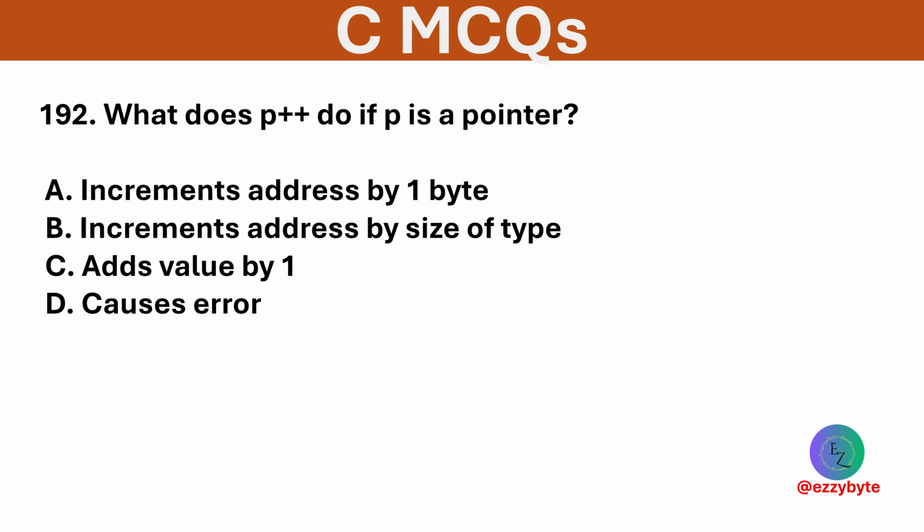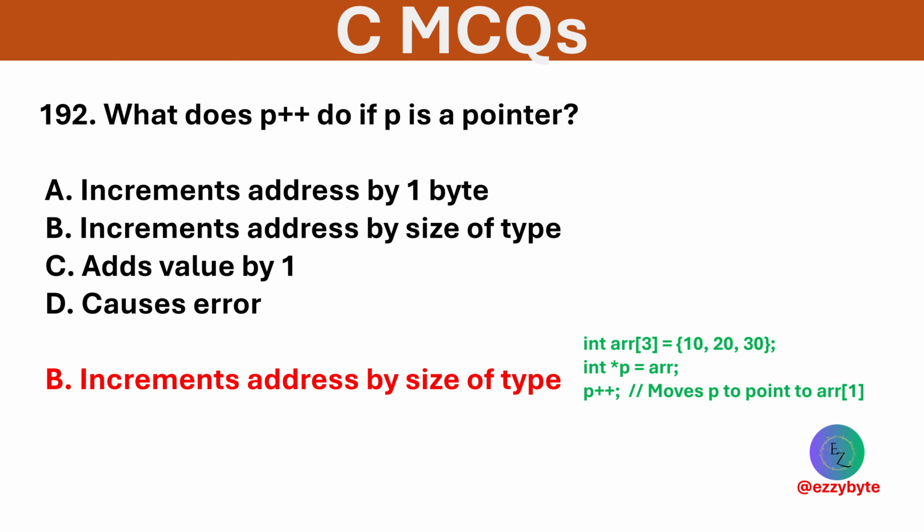What does P++ do if P is a pointer? Options are increments address by 1 byte, increments address by size of type, adds value by 1, and causes error. Option B is correct. It increments the address by the size of the data type.